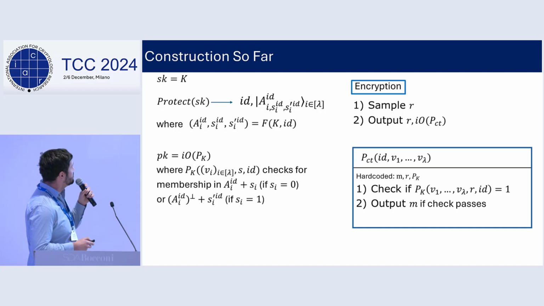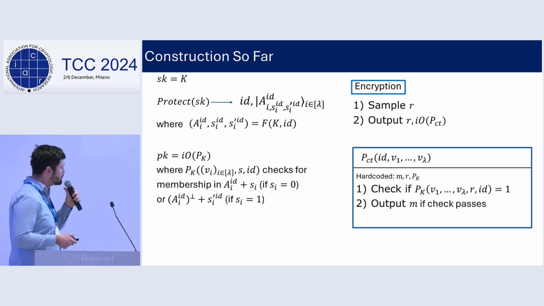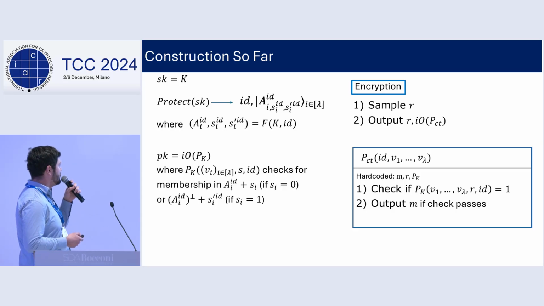Okay. Now, let's talk about our construction so far. We said that the quantum copy-protected keys will be pseudorandom coset states with associated IDs, and the public key is the global membership checking verification program. And to encrypt some message, we sample a random challenge R, and we obfuscate a program that will receive the ID of the key that the user is trying to employ to decrypt the ciphertext. And it will also receive the vectors that should be in the correct cosets depending on this ID and the bits of the challenge string. And if all the verifications for the vectors pass, it outputs the hard-coded message.